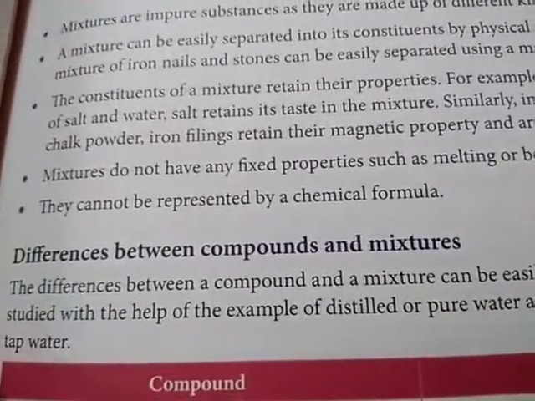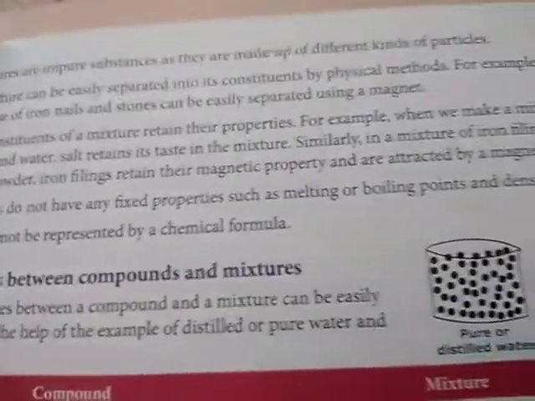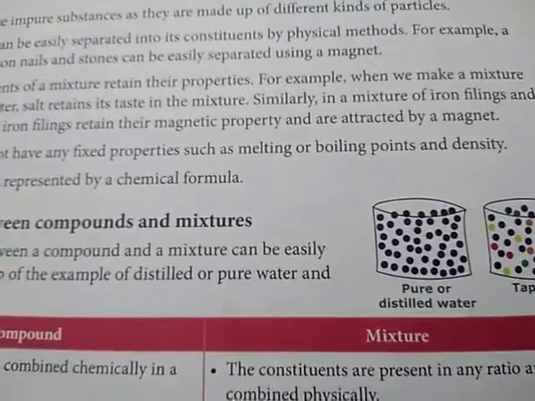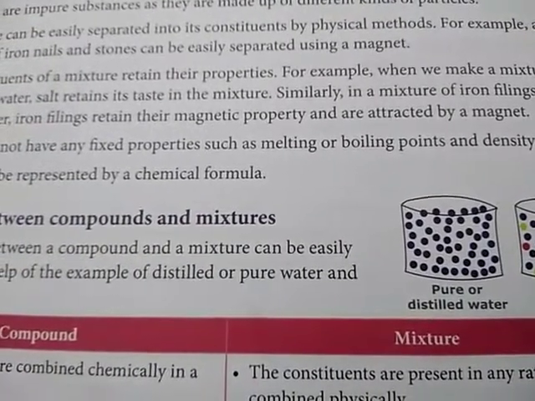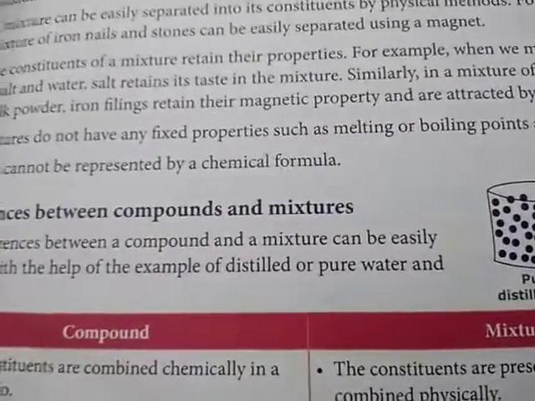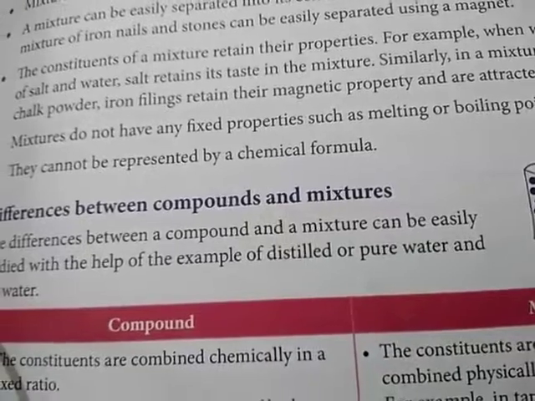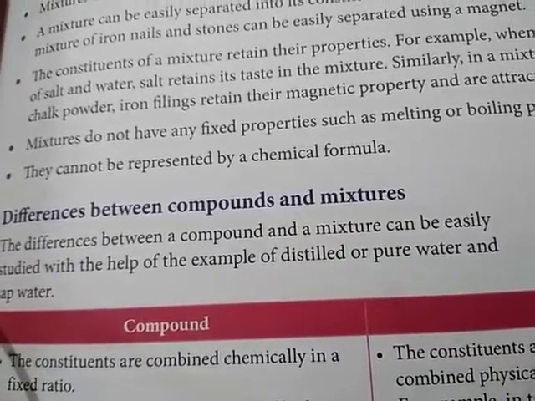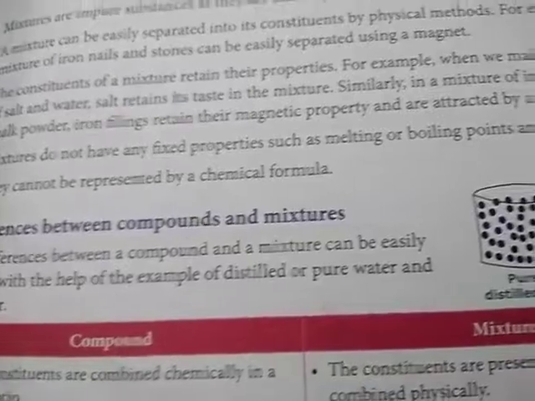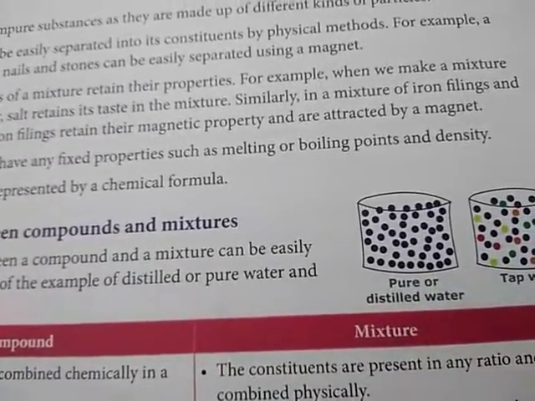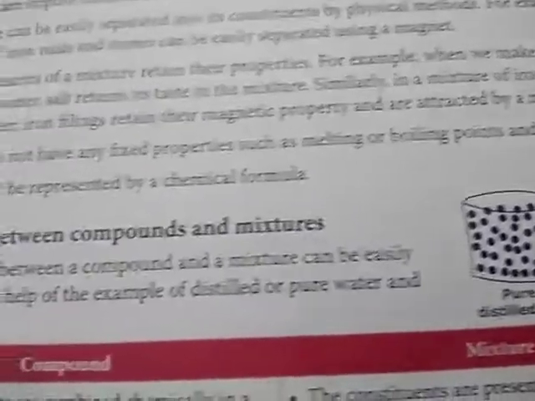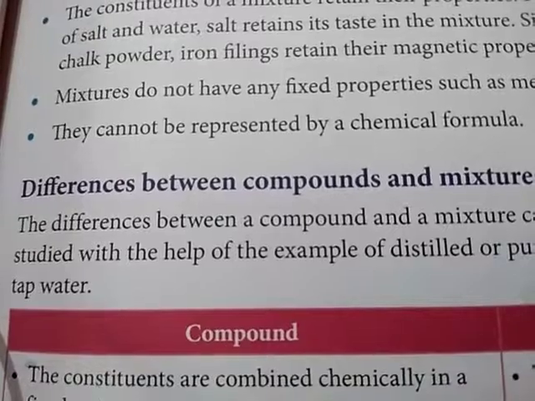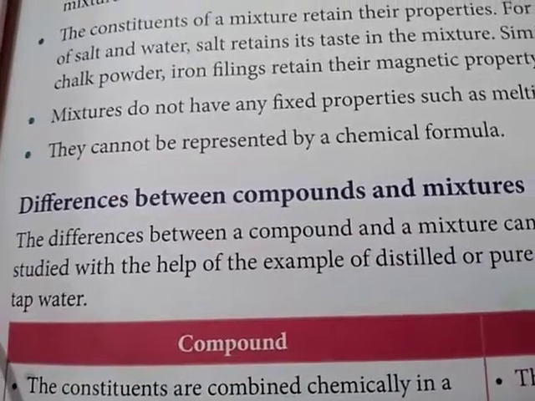Then, mixtures do not have any fixed properties such as melting or boiling points and density. Why is this so? Because I already told you that mixtures you can prepare according to your convenience at different concentrations. If different concentrations are there, obviously different boiling points, different density and different melting points will be there. But for elements and compounds, it is fixed.